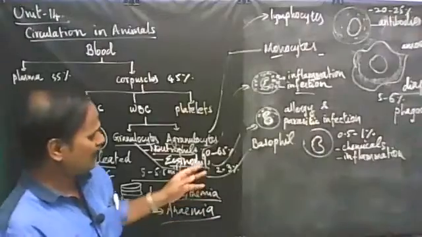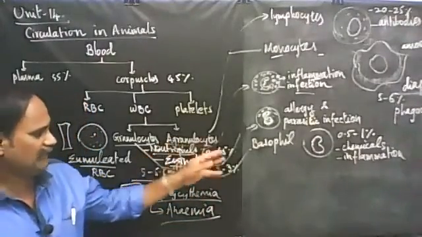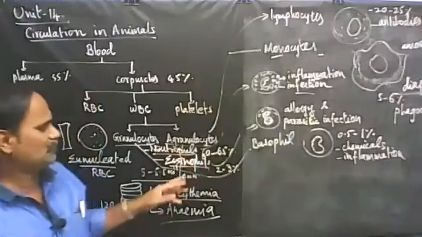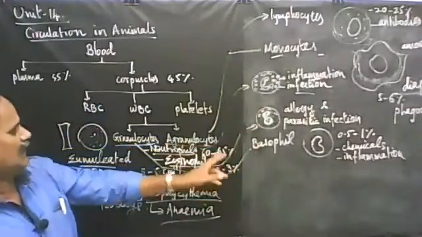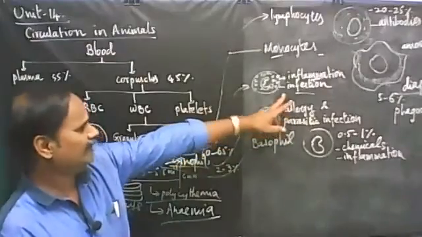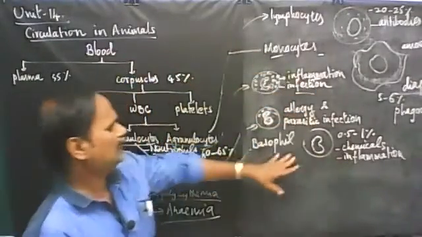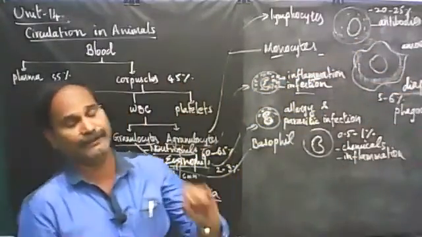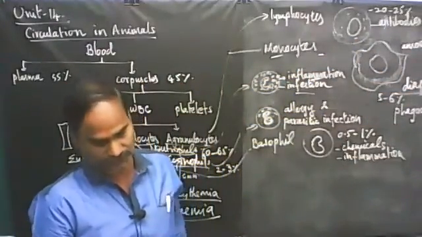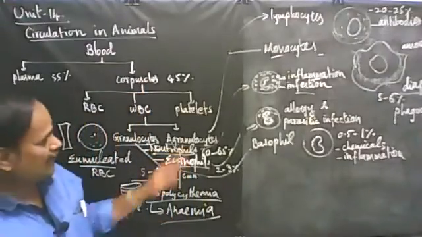In the differential count also you must be thorough. 60 to 65% neutrophil, eosinophil ranges from 2 to 3%, then another WBC 2%, 0.1% basophil, then 20 to 25%. These are all very important one-mark questions. So go through that for a one-mark question. Right. With that I have completed WBC.